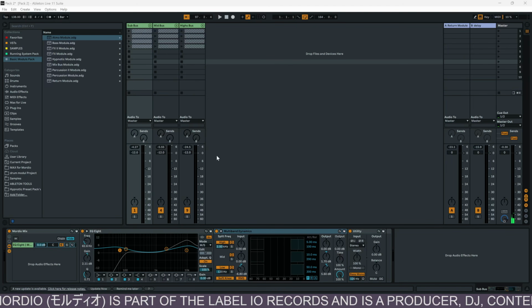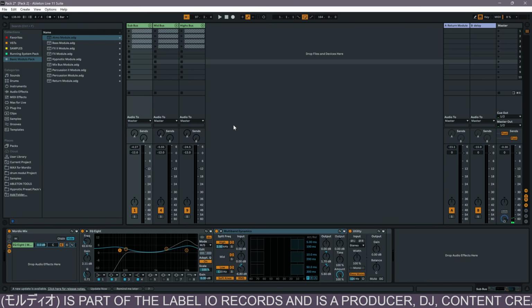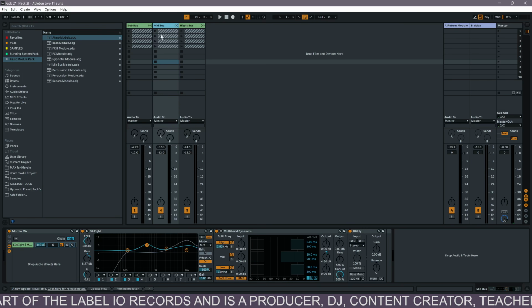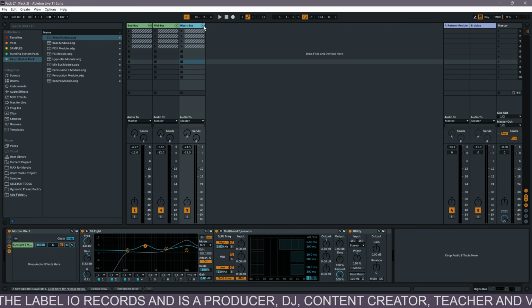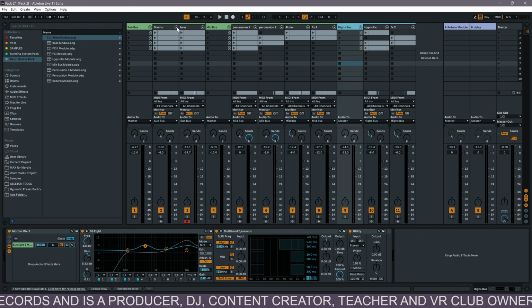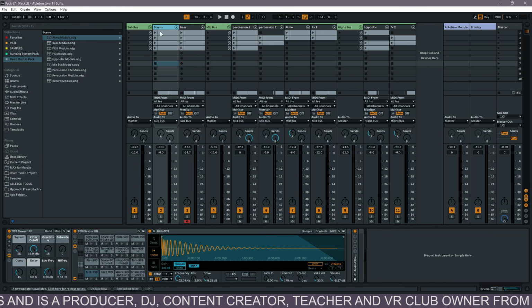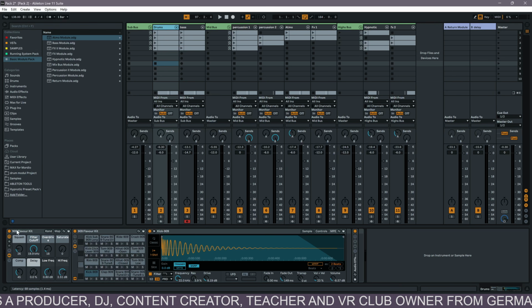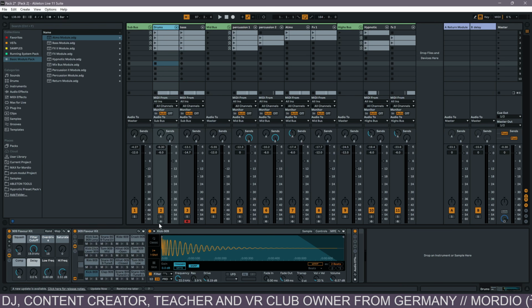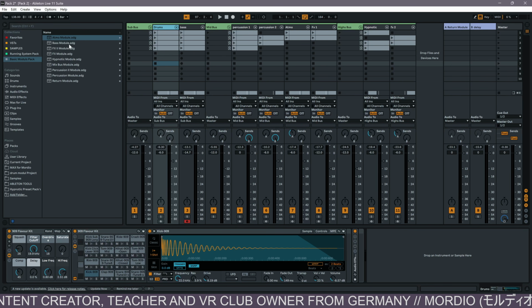So let me show you what I have for you. In Ableton, what I did now is I just made subgroups: sub for the bass, for the mids and for the highs. Let's open them. Here you see we have drums. They are not in the pack. I just used the 909 flavor kit from Ableton itself, just to have some drums. And then here you see the pack.